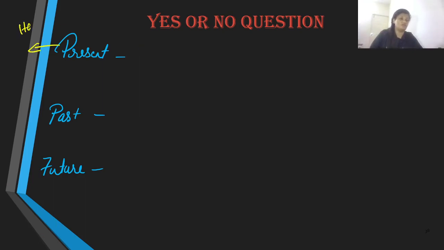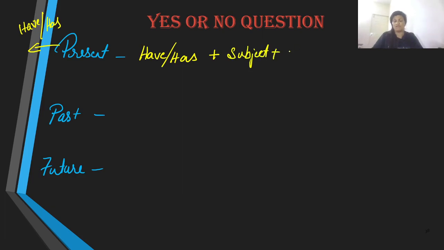Well, we are going to use has or have, right? So have or has, then comes subject. Before the word been comes the subject, and then the word been, and then the ing main verb and the question mark.